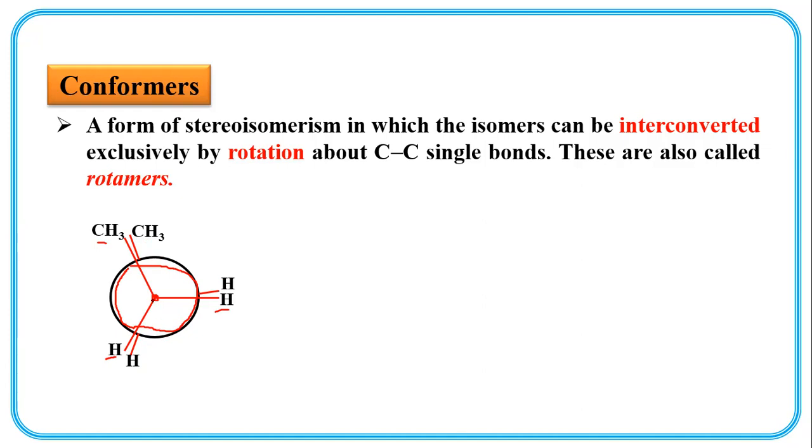And this carbon and that carbon are bonded with a single bond. But in this structure, we can't see that bond.